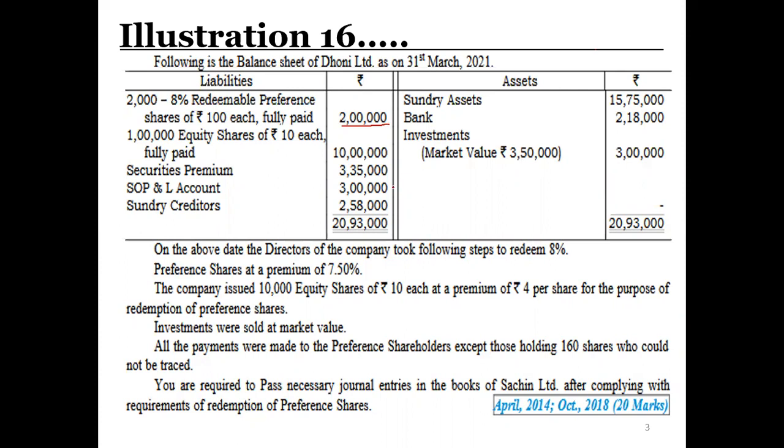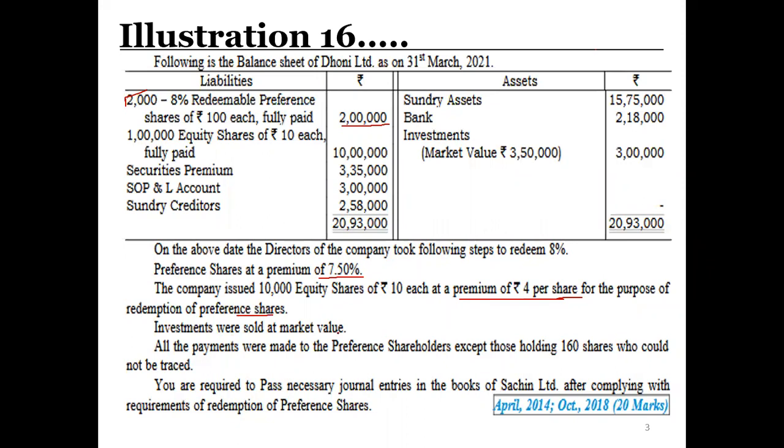On the above date, the director of the company took the following steps. Redeem 8% preference shares at a premium of 7.5%. So this share we are going to redeem at 7.5% premium. The company issued 10,000 equity shares of rupees 10 each at a premium of 4 rupees per share. So that means we are issuing our 10,000 equity shares at rupees 14, whereas 10 rupees is the face value and 4 rupees is the premium, for the purpose of redemption of preference shares.